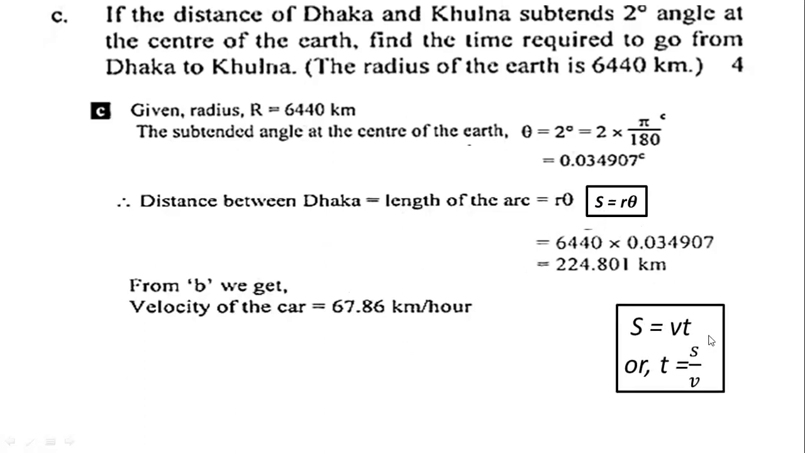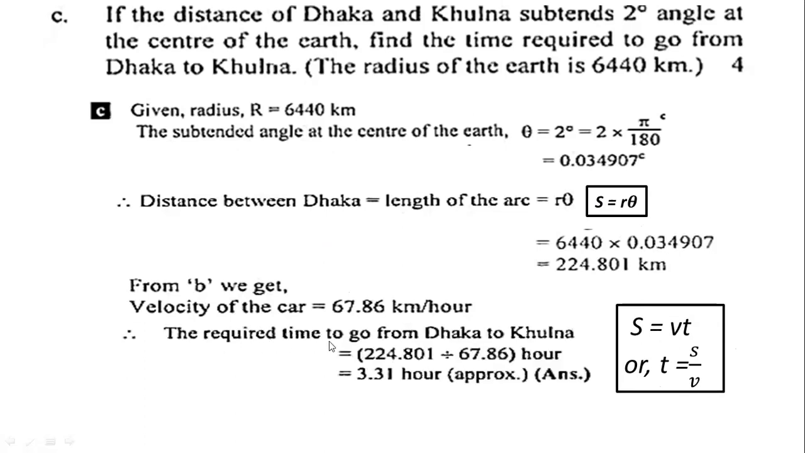Now by using this formula, S equals Vt, so t equals S by V, we can easily find the required time. So the required time will be distance divided by velocity. Here the distance is this and the velocity is this. Then this is our answer.